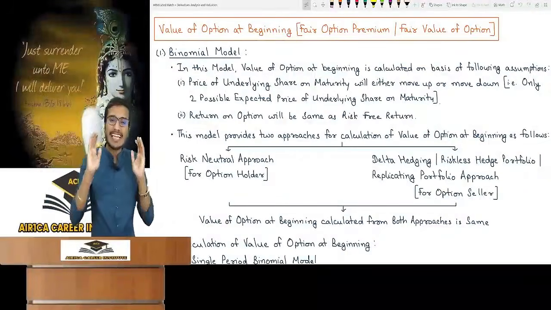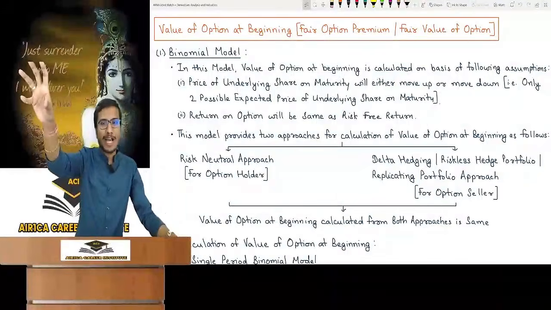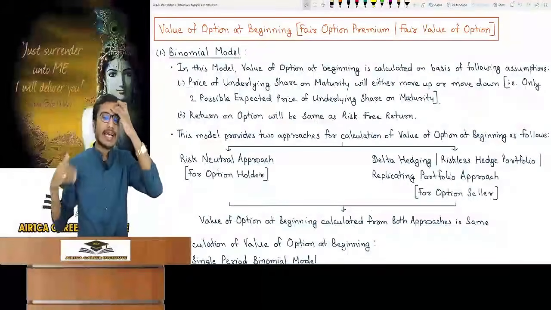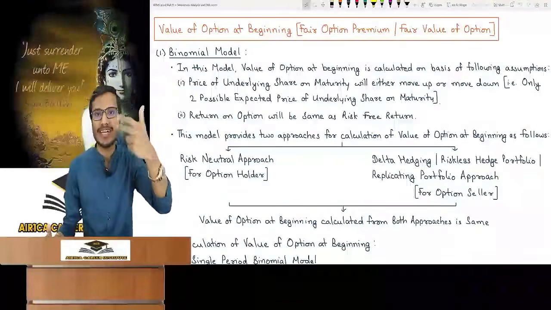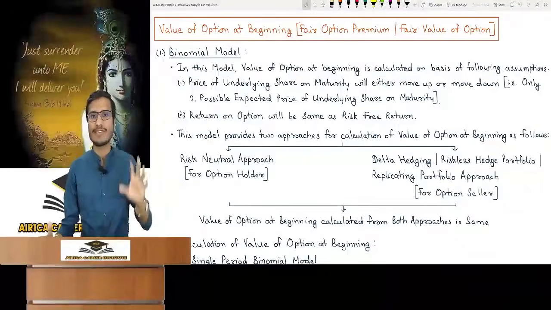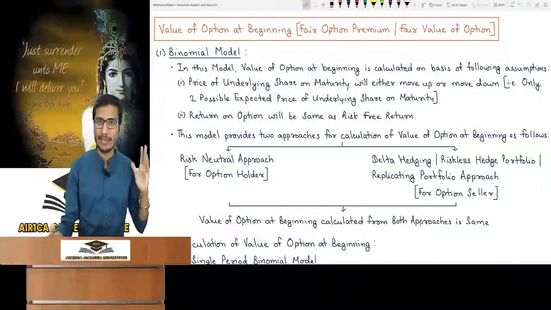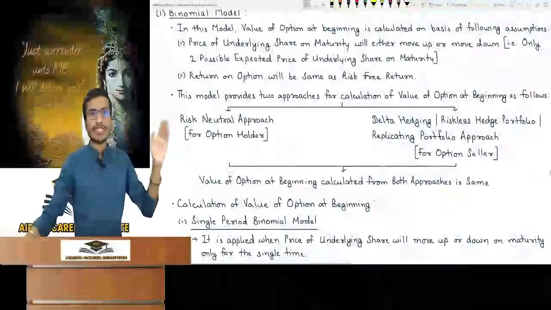Risk-free return, what this model is trying to say is that if you calculate the expected value of option at maturity, then its PV should be at the risk-free rate. In this chapter, in whichever model we do the calculation, we assume risk-free interest rate. Okay, in the market, the risk-free interest rate is in trend. We take this assumption in this model too. Understood?